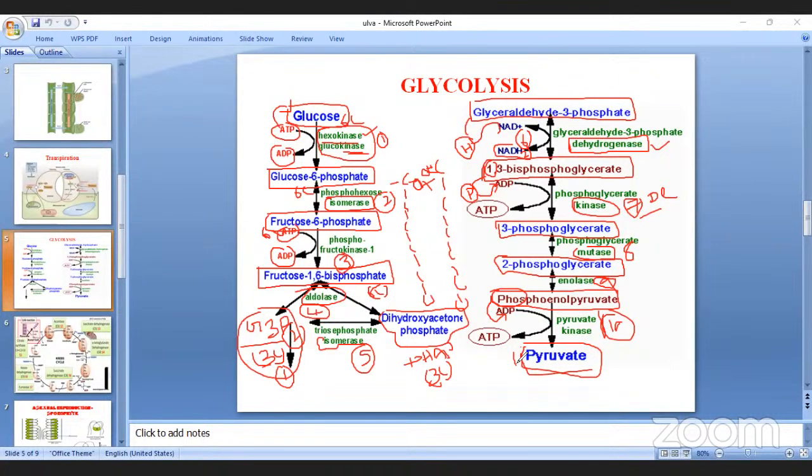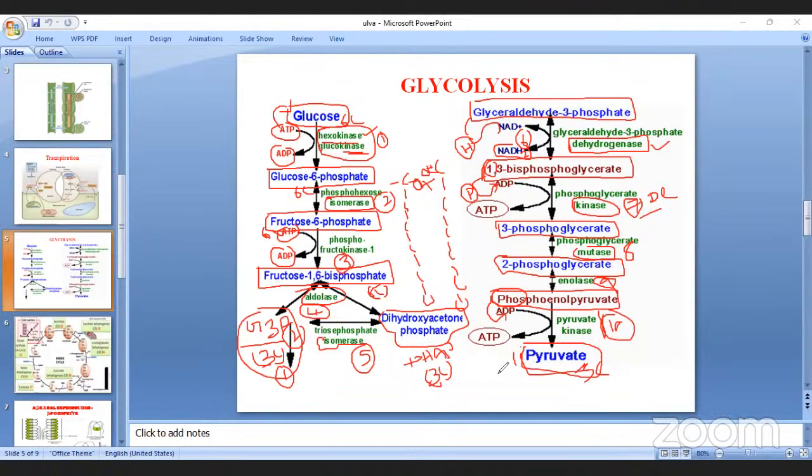The same mechanism is repeated once again, so another pyruvate is also formed. The carbon number from glycerol 3-phosphate until the formation of pyruvate is only 3 carbon.